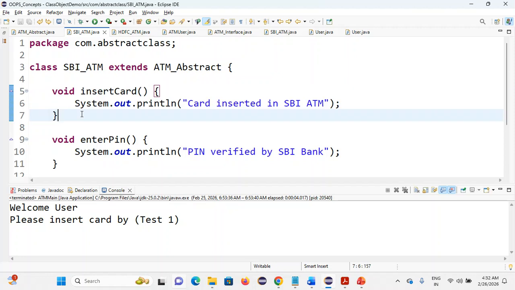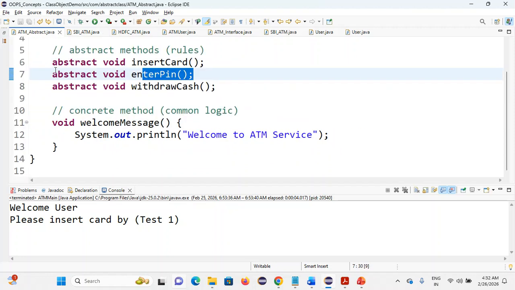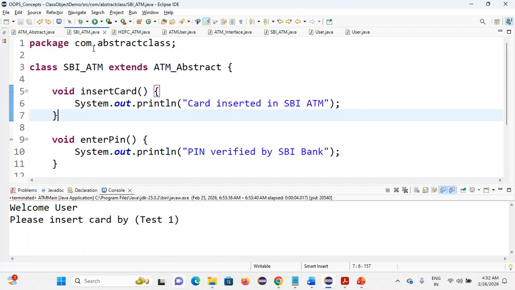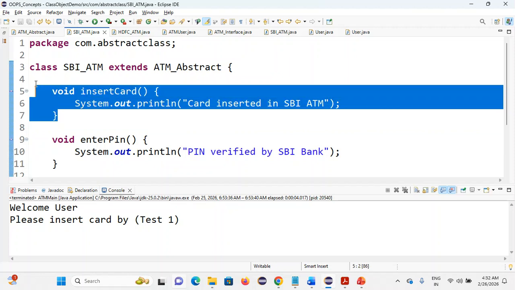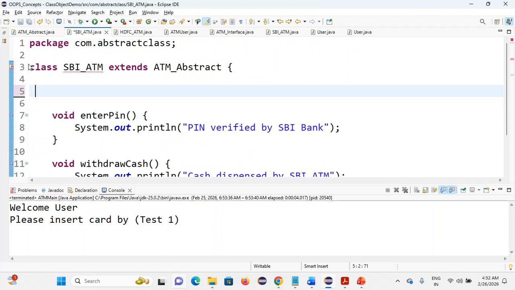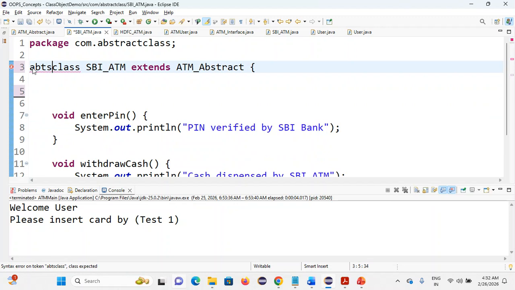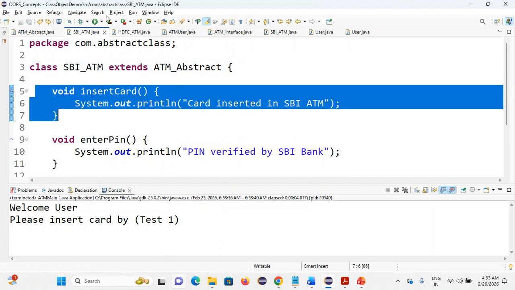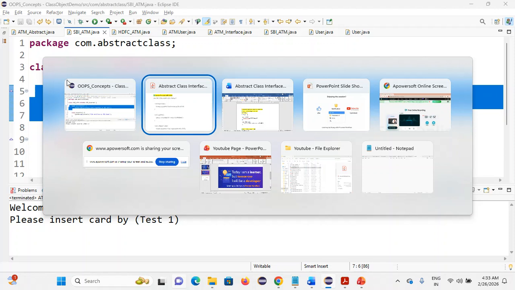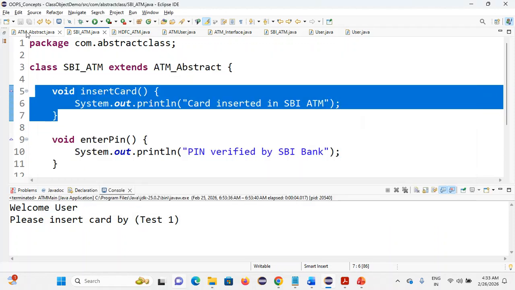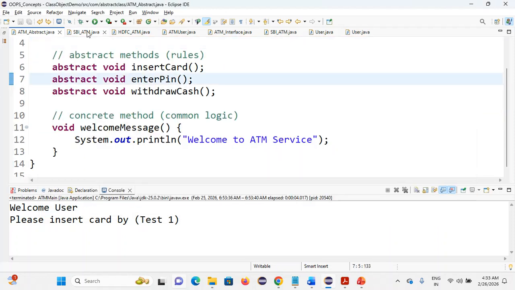Now just try to understand, whatever methods you have declared here, you have to implement them in the child class. Otherwise, the child class should be an abstract one. In case I'm not giving this, how to compensate this issue means making this class an abstract class. So now the problem is sorted out. Either you should implement those methods, or you should make this class abstract. Same thing for pin number also, and then withdraw cash.